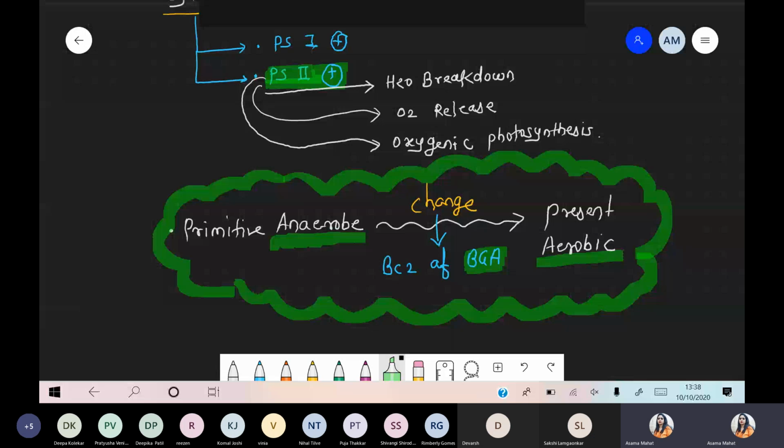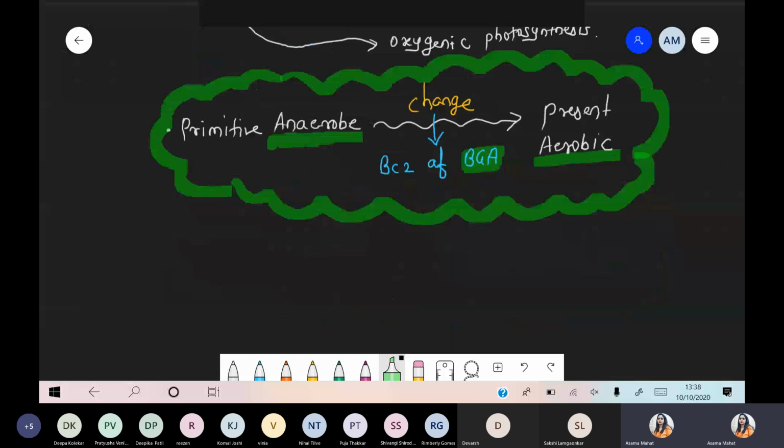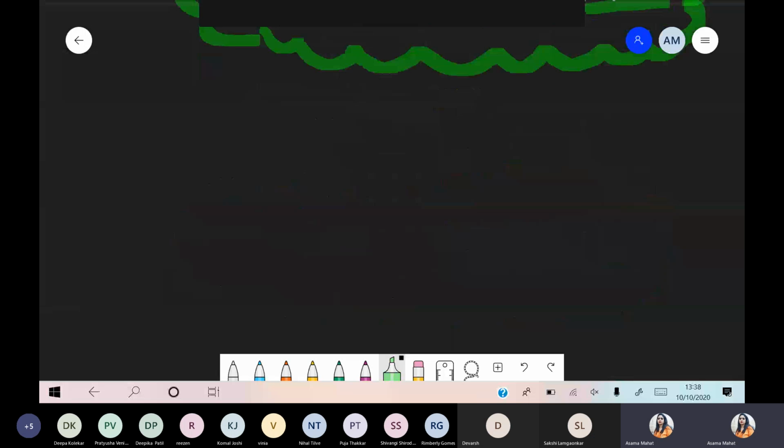One by one we are talking about detailed information. The first point is the occurrence of BGA.